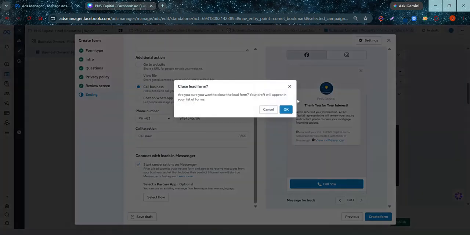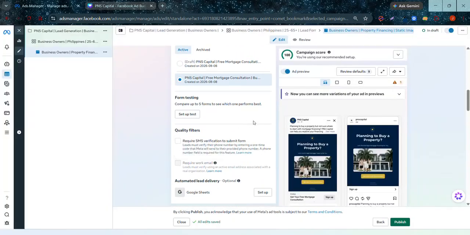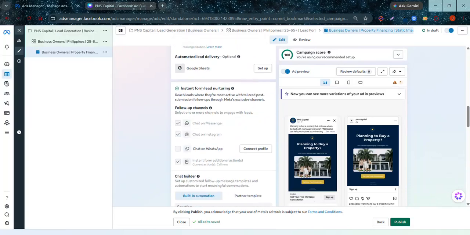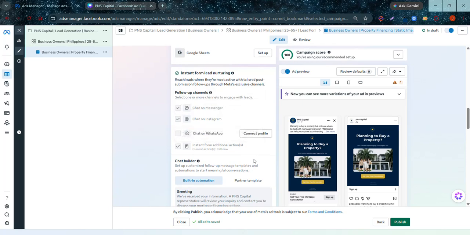So going back to the ad, the rest of the sections in the ad is where, in the instant form nurturing, you enable or disable which channels you want your leads to engage. So here they can check. We have enabled by default that the leads can chat on Messenger, in Instagram, and through the instant form.